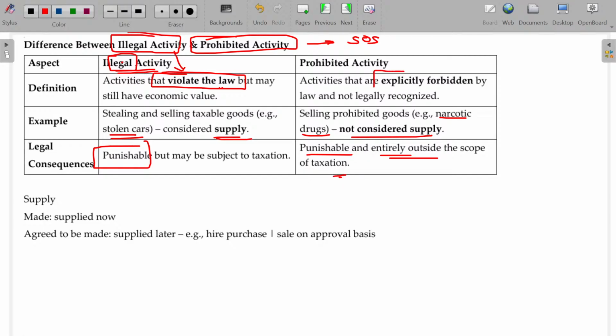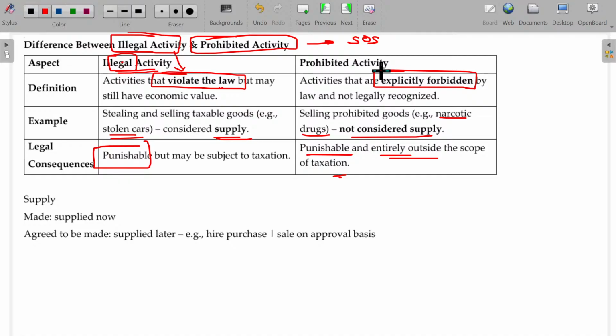It is explicitly forbidden. Sometimes a one-word question may be asked using illegal activity and prohibited. Illegal means unlawful; being subject to supply, GST is applicable, and for the unlawful there is a penalty leviable. In case of prohibited, it should not be done, and as it is not to be done, it does not come under GST at all. There are no provisions in the GST.